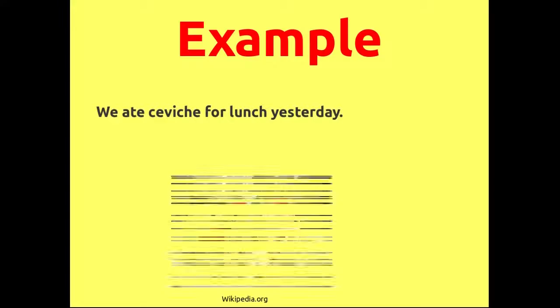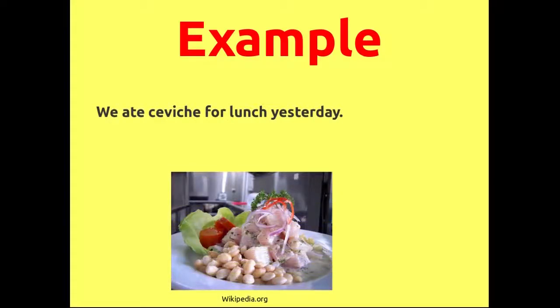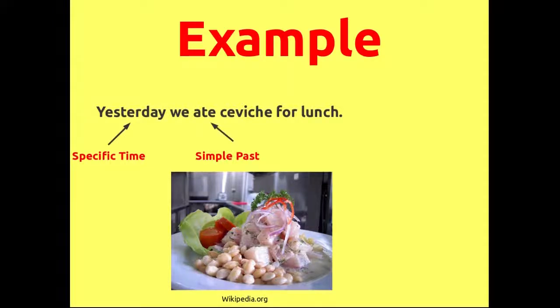Here's an example. We ate ceviche for lunch yesterday. Ate is the simple past of eat, and yesterday is the specific time in the past. Or, yesterday we ate ceviche for lunch. Specific time first, yesterday, and the simple past, ate.